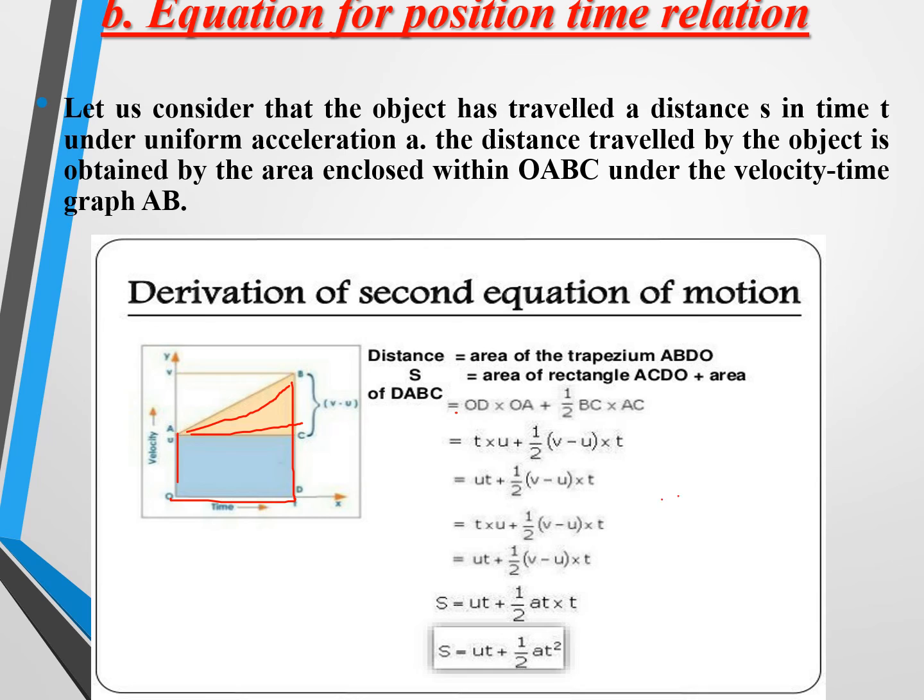Since you know very well, acceleration is equal to what? V minus U by T. Okay, so this condition we are going to consider A into T. So taking cross multiplication, that's what they have substituted here. So AT into T. So S is equal to, we have proved S is equal to what? UT plus half of AT square.